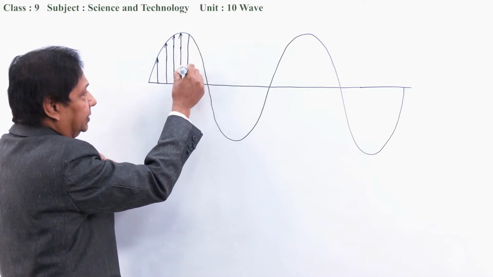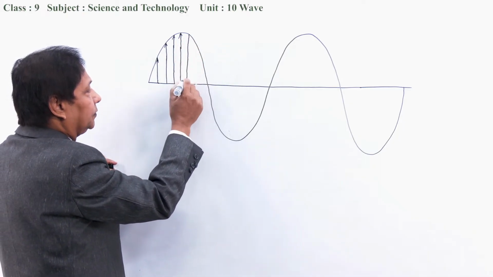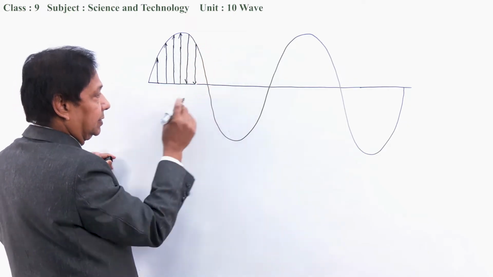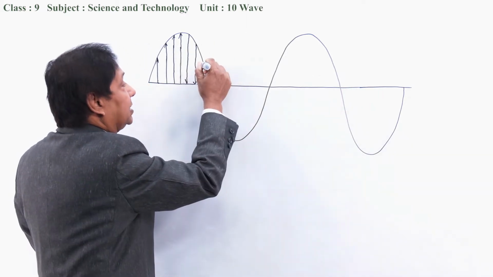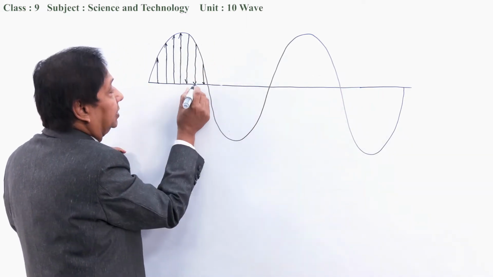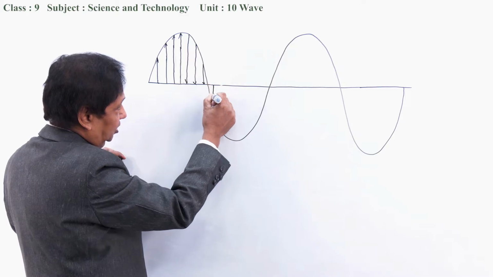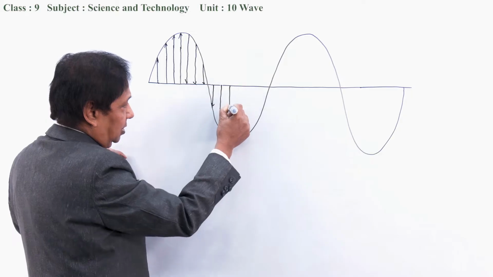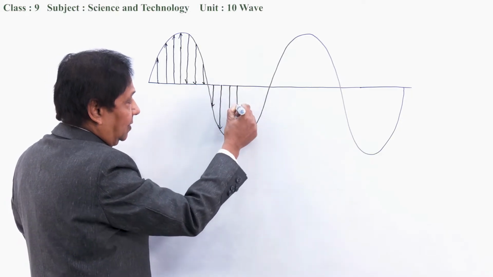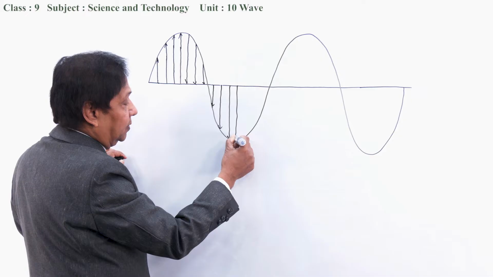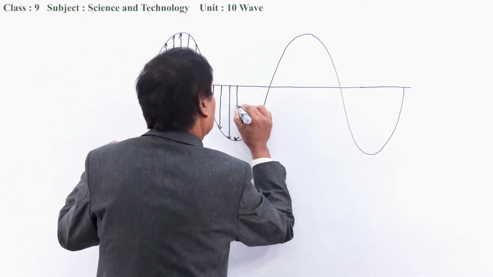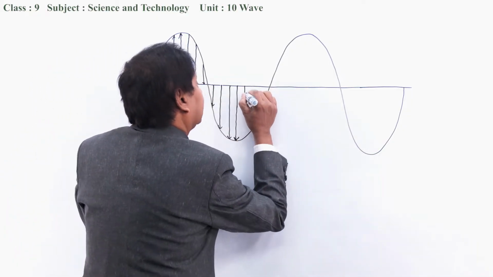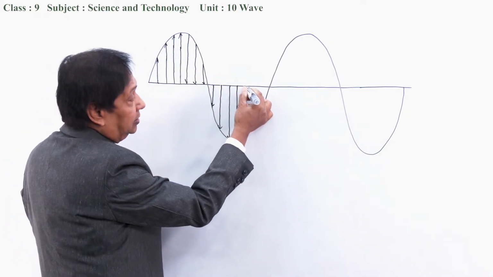And at this point, the particle moves down. At this point, the particle moves down towards the mean position. This is the mean position. And the particle at this point moves down. In the same way, here the particle of this point moves downward, and this point also moves downward, this point also moves downward, and somewhere it reaches the maximum displacement at this point. Look at this. And after reaching this extreme point, it comes back to the mean position this way.